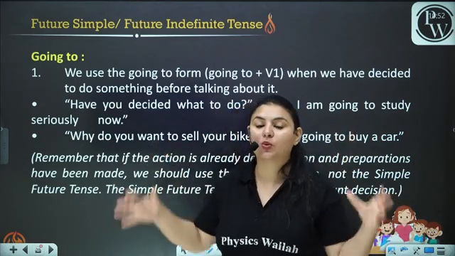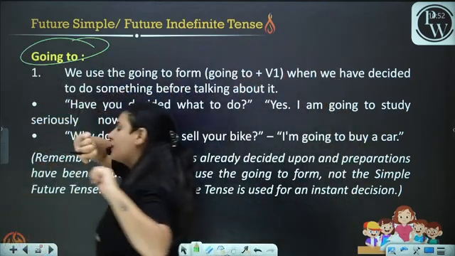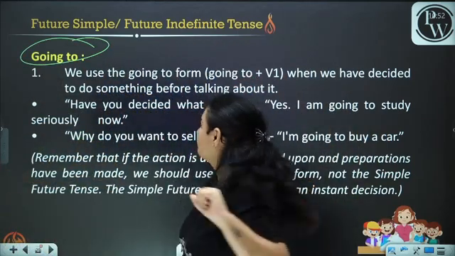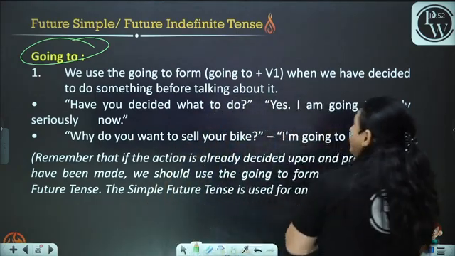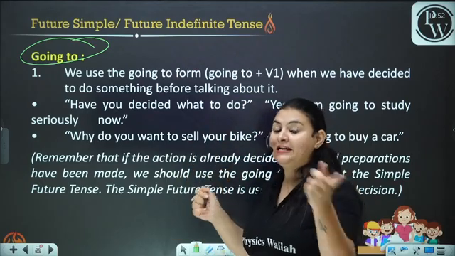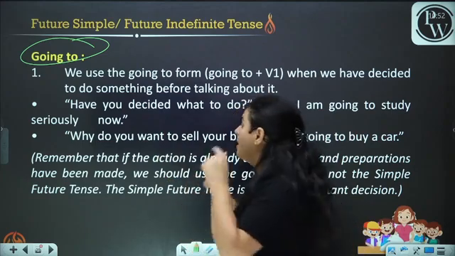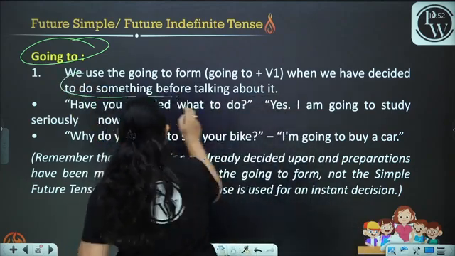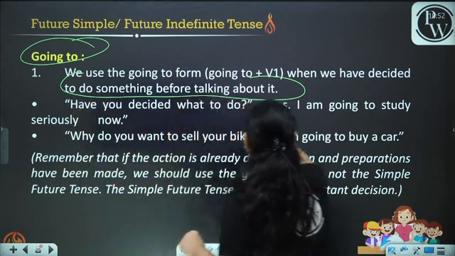use going to? This is a topic of debate. We often get confused where to use going to. We use the going to form, going to plus V1, when we have decided to do something before talking about it. In the case of will, I told you that you have just made the decision. But in this case, you decide to do something before talking about it.